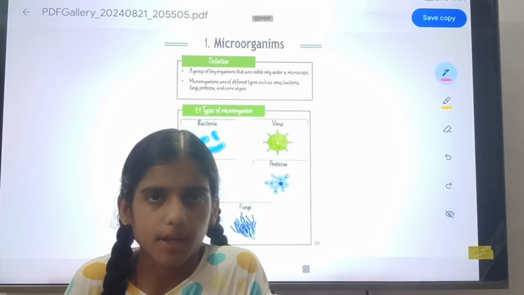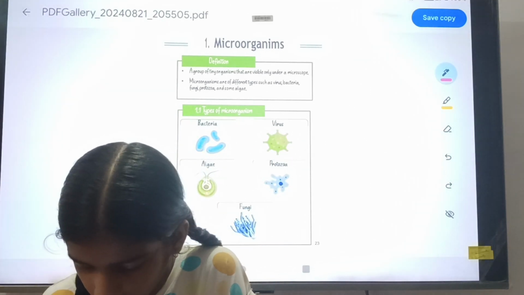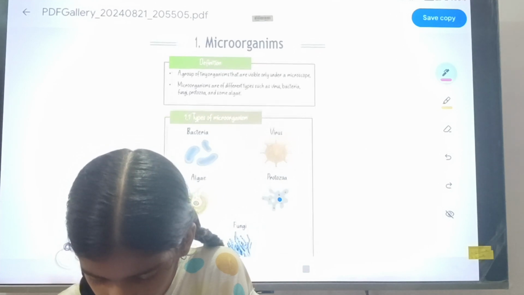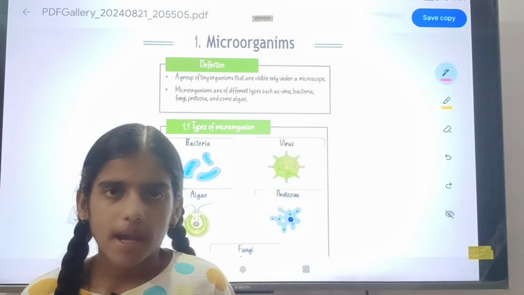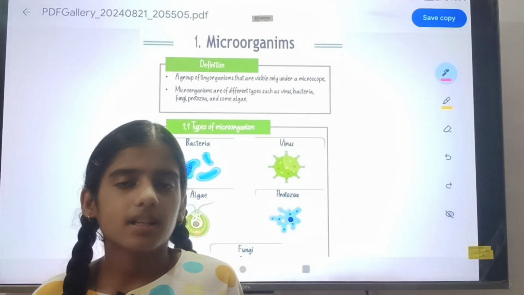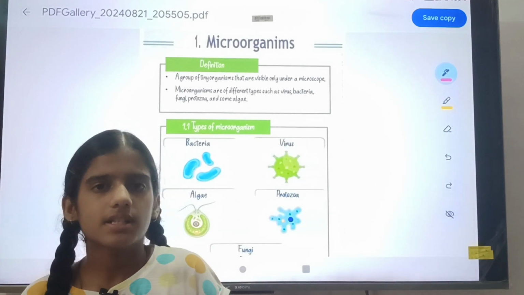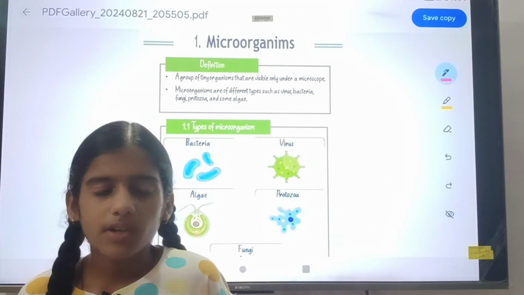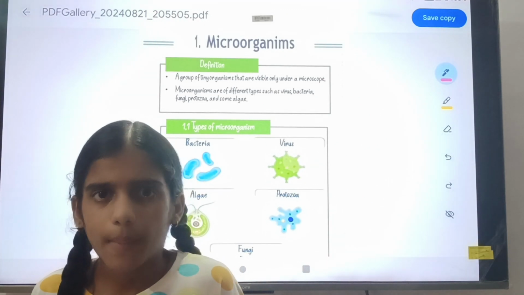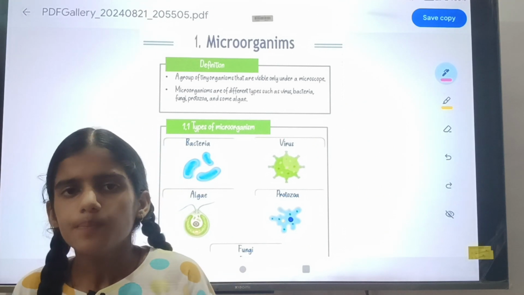First is microorganism. What is microorganism? The smallest organisms in the world, you can say, that we cannot see with the naked eyes. We can see them by the microscope or some other tools.